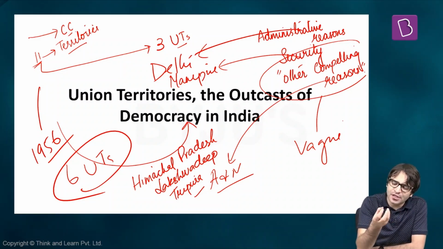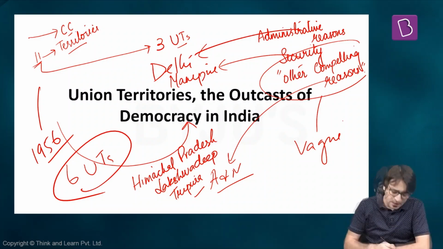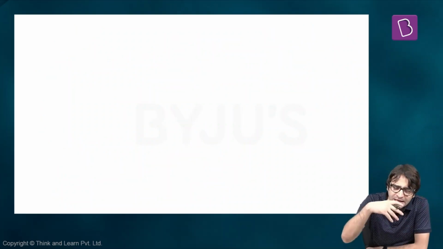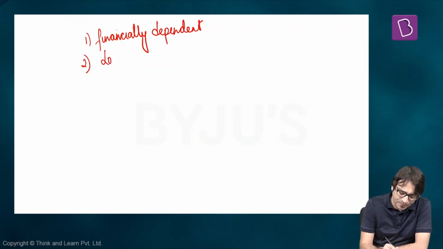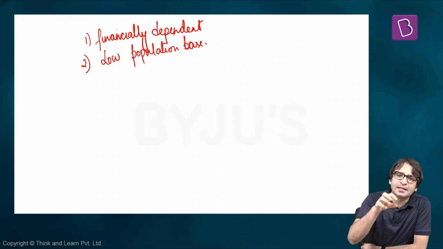But over a period of time, some of these union territories were given statehood as well. Tripura, for example, Manipur, for example, Himachal Pradesh, for example, they were given the statehood. But what was the real logic of creating these union territories? The logic given was these territories are financially dependent upon the center, and they have a low population base, which basically means union territories are directly under the control of the center.